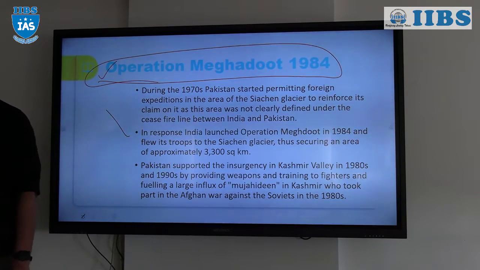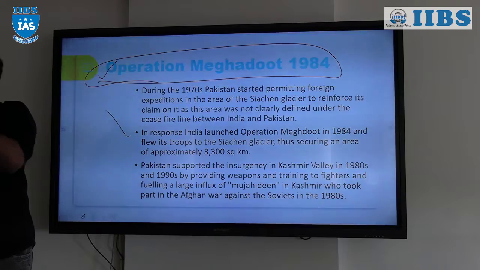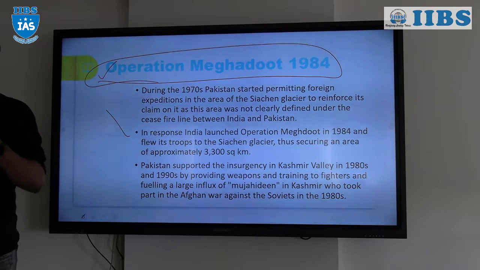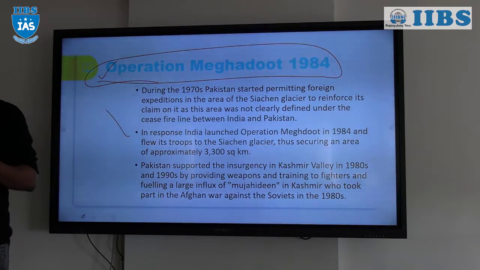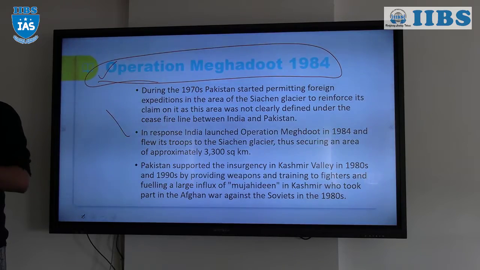So in Operation Meghdut, Pakistan actually tried to infiltrate about 150 people to the Siachen Glacier and occupy the high ground. So they ordered jackets, the ice jackets used at the poles, Arctic jackets. They ordered them from one company, and India was a regular customer of that company.